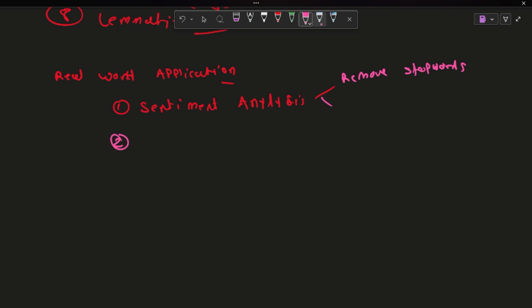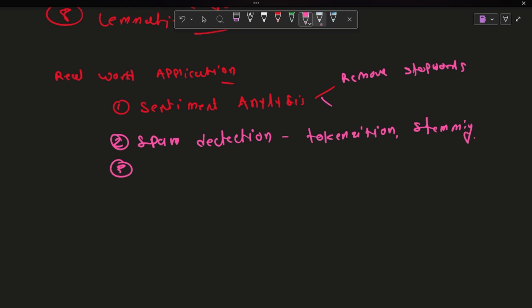The second one is spam detection. In spam detection, we perform tokenization and stemming. The third one is chatbots. In today's world market, we see many chatbots.